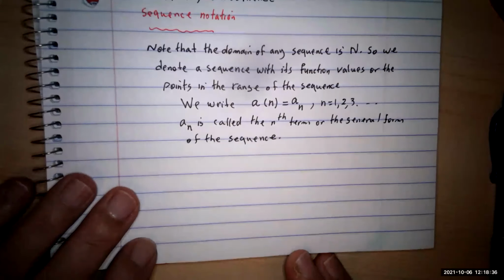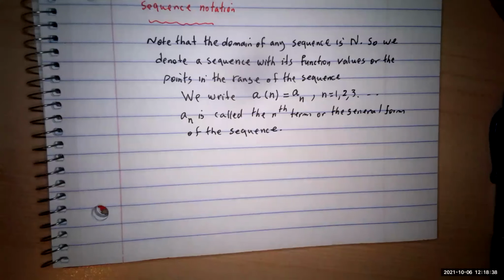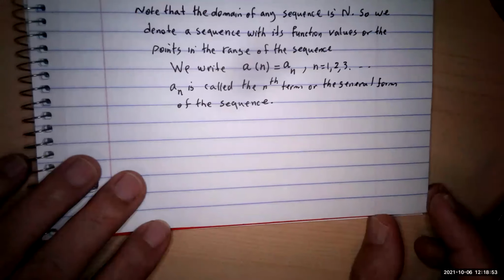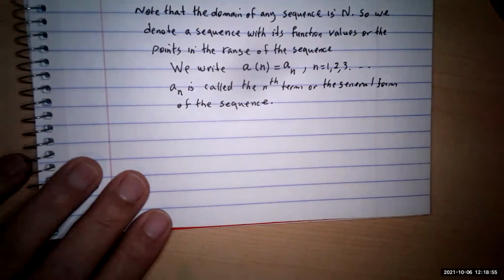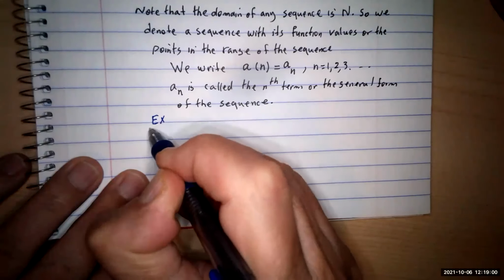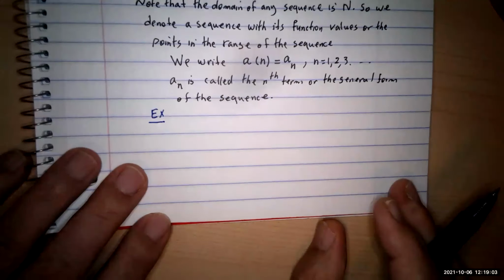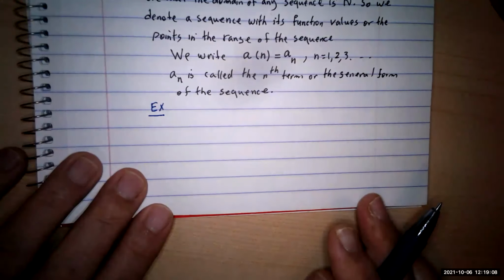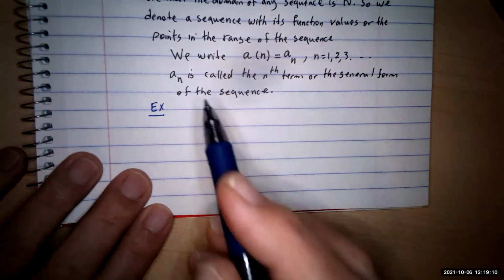Your first job, or your only job, in this section is to just write some of the terms of the sequence when we need it. So far it's going to be like algebra. Whatever you did in algebra is the same thing, but we need to review it. So I'll give you an example. These are the only problems that we're going to have, and we'll give you one on your next test. We give you the formula for the sequence, and we ask you to list the members. There are two possibilities.